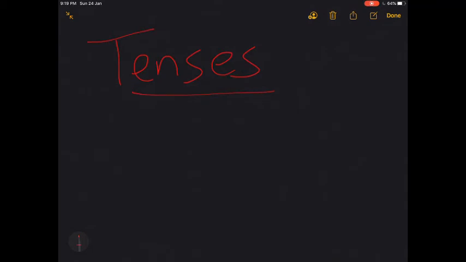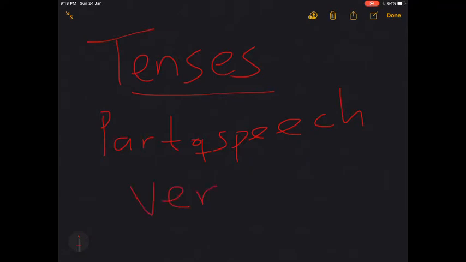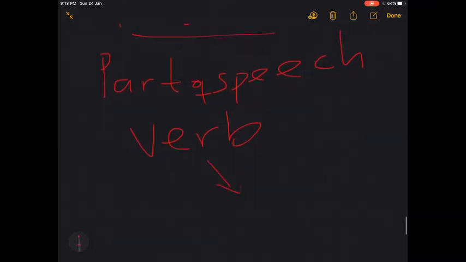Before we talk about tenses, we should know what we mean by parts of speech. Every sentence is made up of words, and these words have specific roles they play in the sentence. Tenses are very much associated with verbs. Verbs are mostly action words.